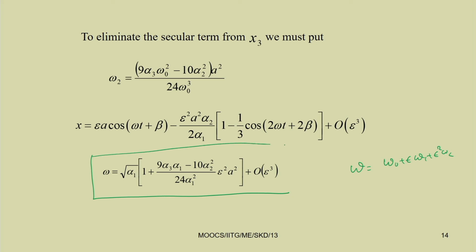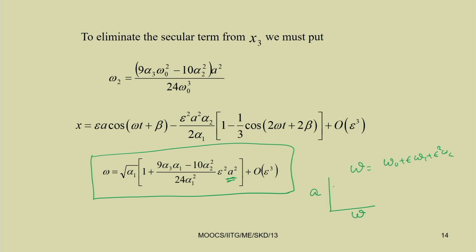Here you can note, or this is an assignment to you, you can plot. You can see this omega is a function of a. Unlike in case of a linear system where omega is not a function of the response amplitude, in case of the nonlinear system, the frequency of oscillation or the frequency of the response depends on the amplitude of the response. So, you can plot the relation between, or you can plot this a versus omega,